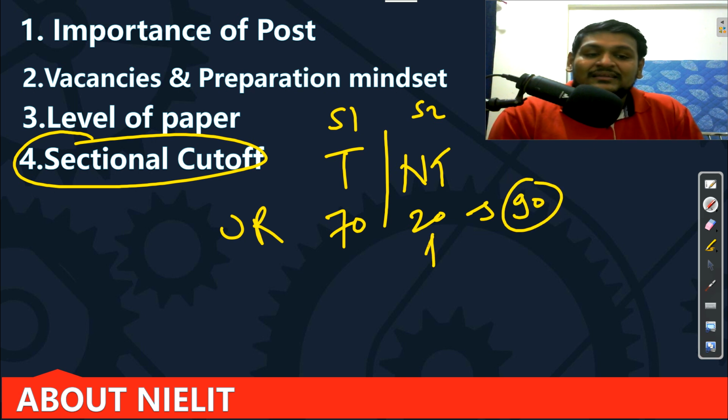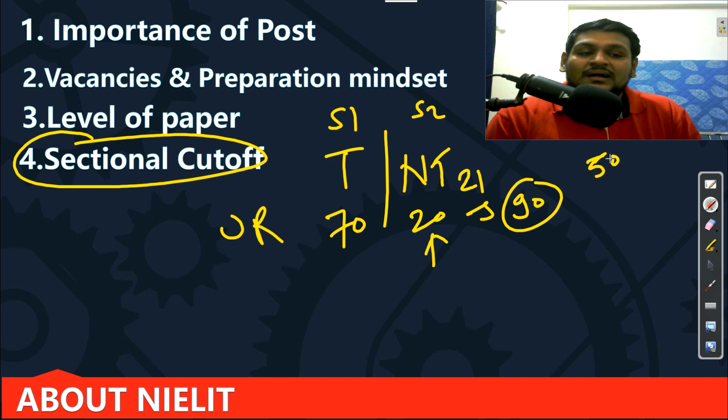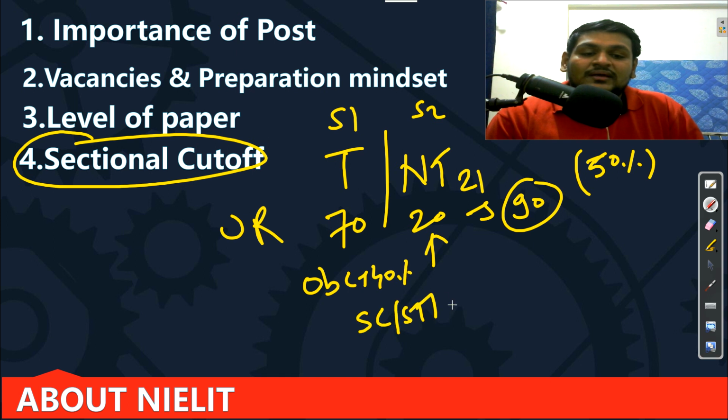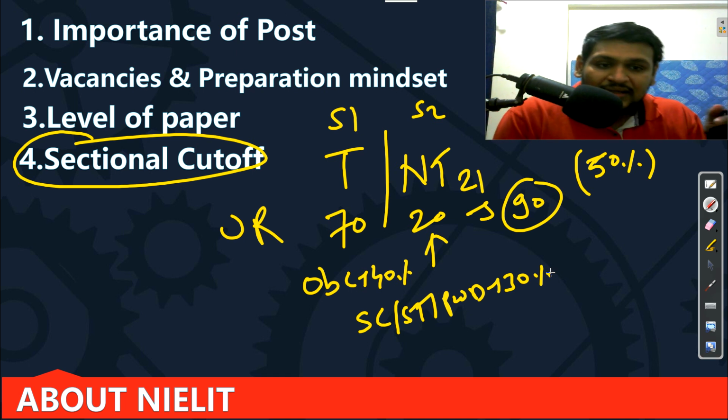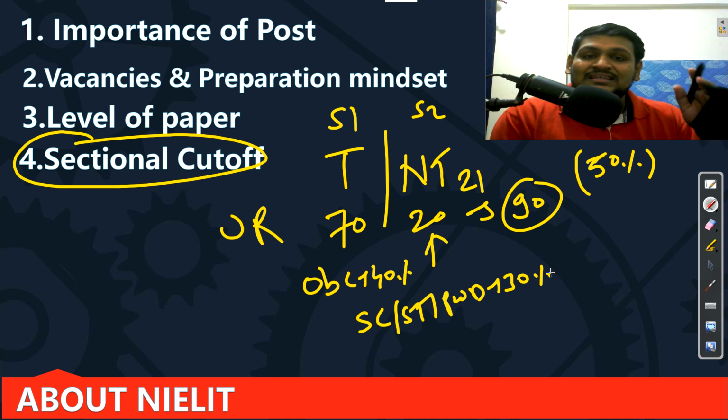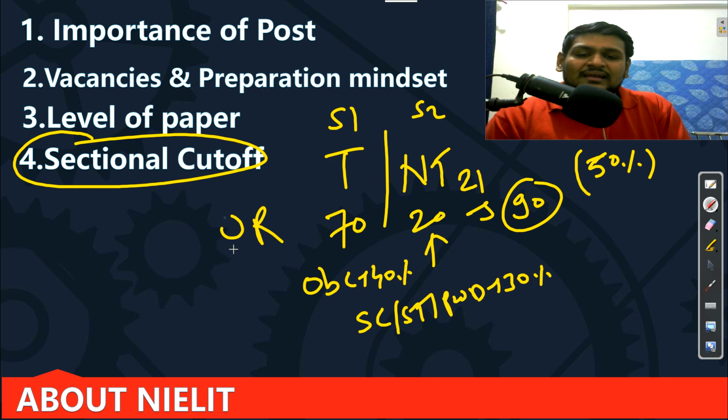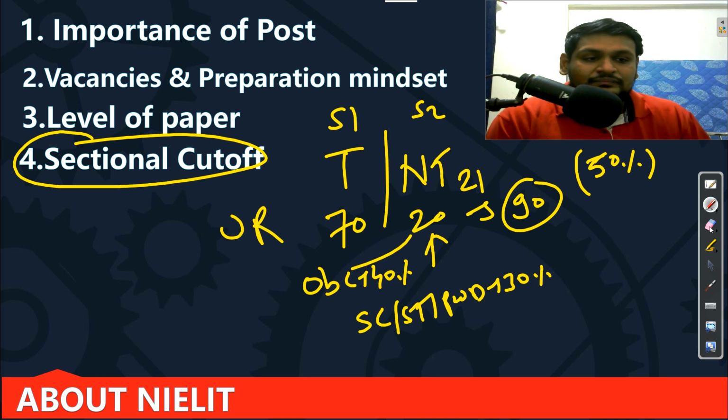Okay, but here the basic criterion is not 20, it is 21, which is 50% marks for open. Okay, for OBC it is 40%, and for SC, ST, PWD it is 30%. So this is the compulsory criterion. This is the first criterion you need to satisfy, and only after that are you eligible for the merit cutoff. Okay, so for open, you should already know this.